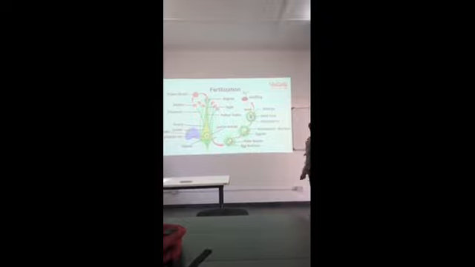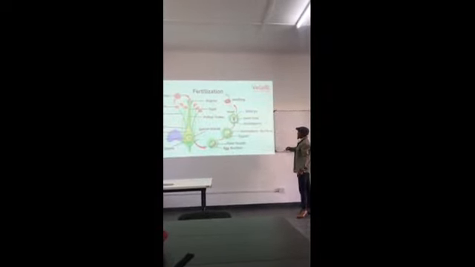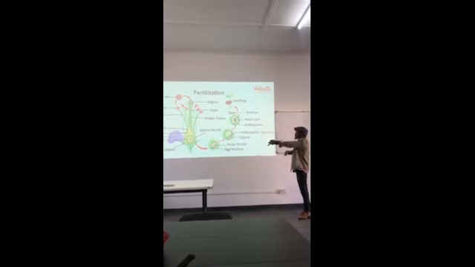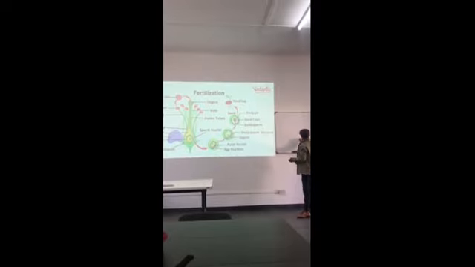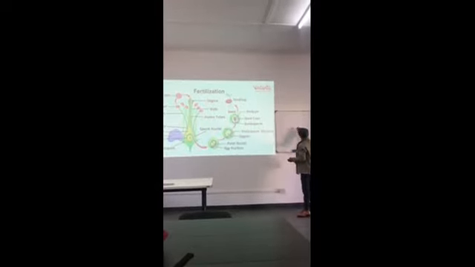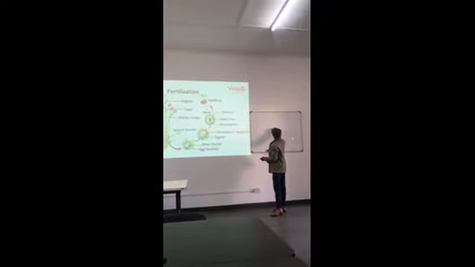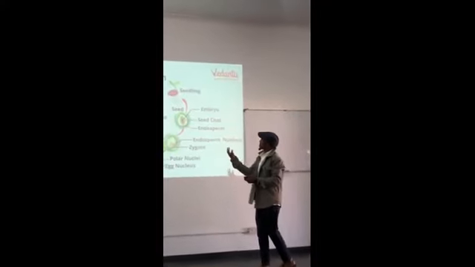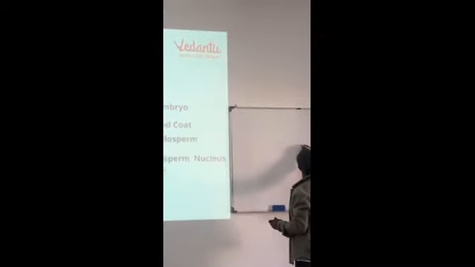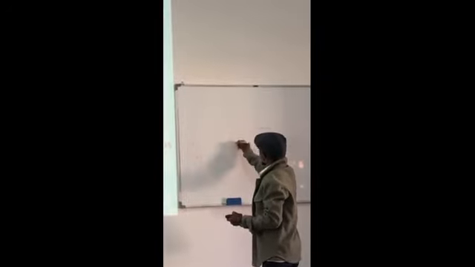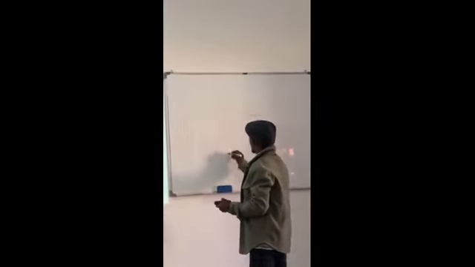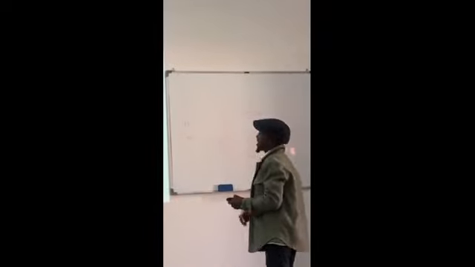This is the ovary, this is the tube called the style, and this receiver here is the stigma. The stigma receives, and the style is the tube that transfers the pollen grain.